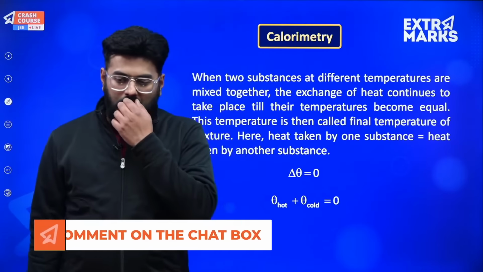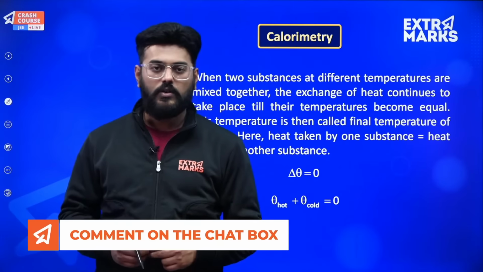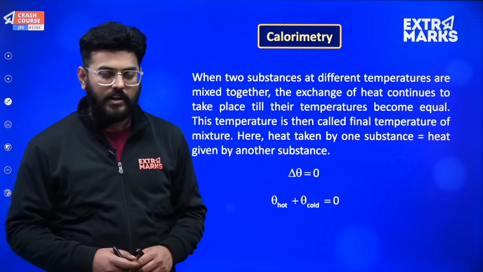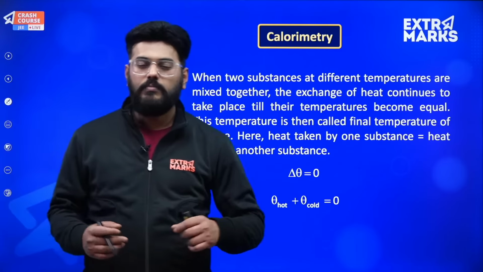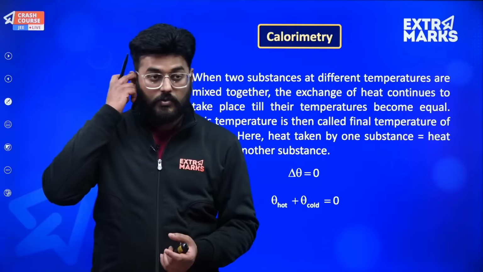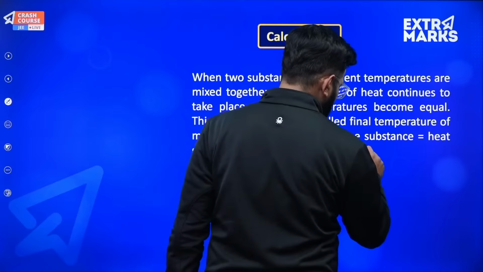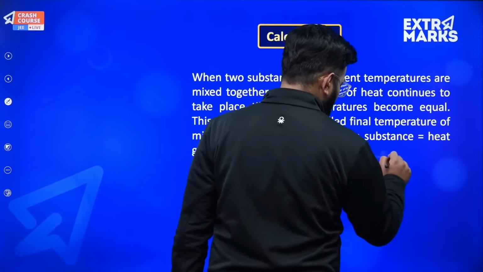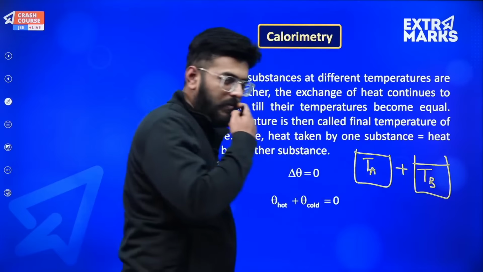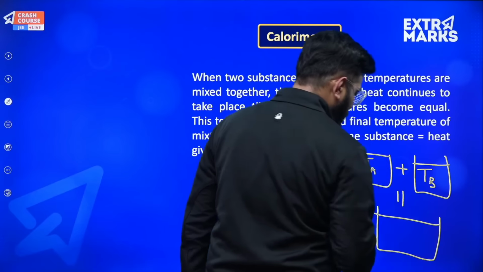So now as we have understood how energy is getting transmitted, let's talk about calorimetry. So what is calorimetry? What is its law? It just says that it is all about mixtures. Suppose there are two substances and both have different temperatures. So suppose one has a temperature TA, the other has a temperature TB. So we have a liquid at a temperature TA, and a liquid at a temperature TB, and we are mixing both of these liquids and creating a bigger liquid with the entire mass.